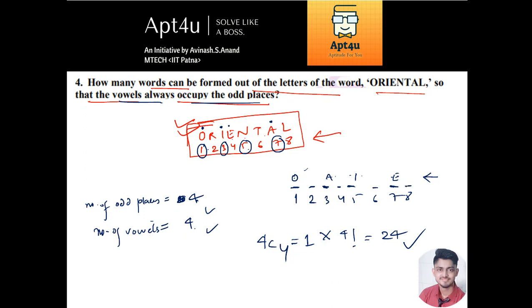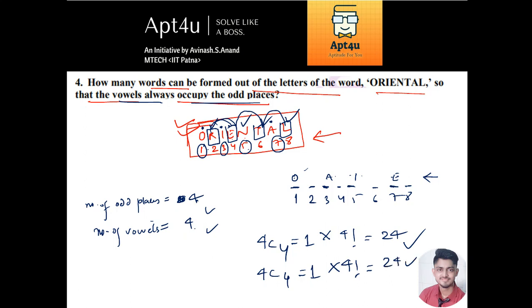So the remaining 4 positions are for the consonants. So how many consonants are left? Basically you have 1 here, second here, third here, fourth here. 4 consonants again will take the remaining 4 positions, which is nothing but only one combination, right? Because सिर्फ ये places बचे हैं, यही चारों बचे हैं. तो 4C4 equal to 1 into, अब ये letters भी आपस में arrange कर सकते हैं, right? The consonants can permute among themselves. So again 4 factorial for that also, which is equal to 24.